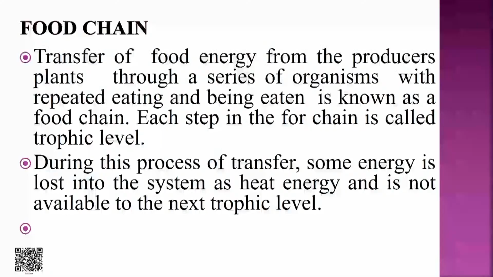First we talk about the food chain. What is a food chain? In general, we will say it is a series of organisms. The transfer of food energy from the producer plants or autotrophs through a series of organisms with repeated eating and being eaten is known as the food chain, and each step in the food chain is called a trophic level.